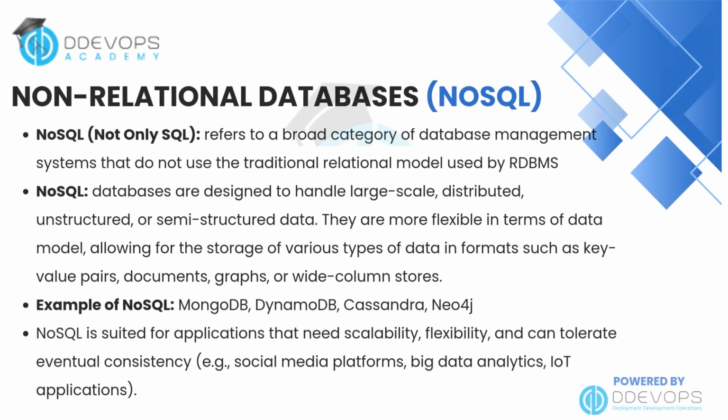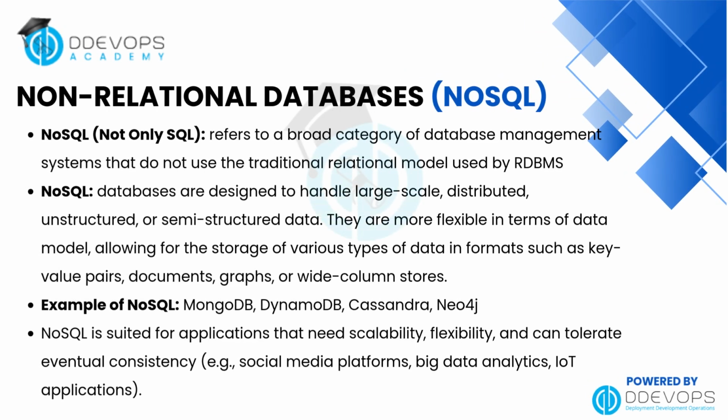Let's look at non-relational databases, often called NoSQL, which stands for not only SQL. Unlike relational databases, NoSQL does not rely on tables and rows. Instead, it's designed to handle large-scale, distributed, unstructured, or semi-structured data. It's more flexible, allowing data to be stored in different formats, like key-value pairs, documents, graphs, or wide column stores. Some popular examples are MongoDB, DynamoDB, Cassandra, and Neo4j. NoSQL is best suited for applications that need scalability and flexibility, and can work with eventual consistency, such as social media platforms, big data analytics, and IoT applications.